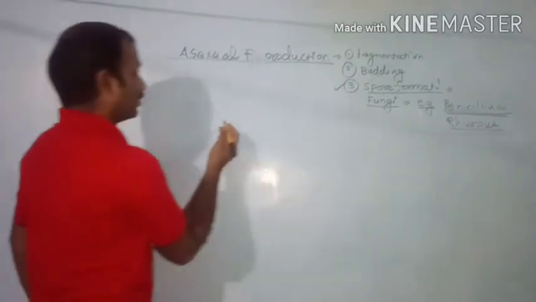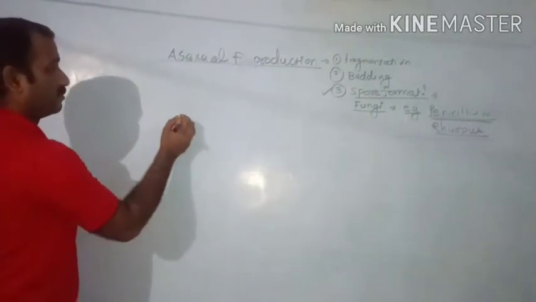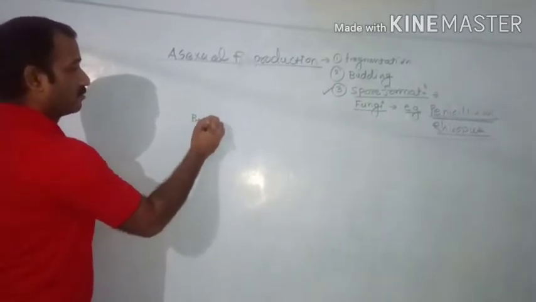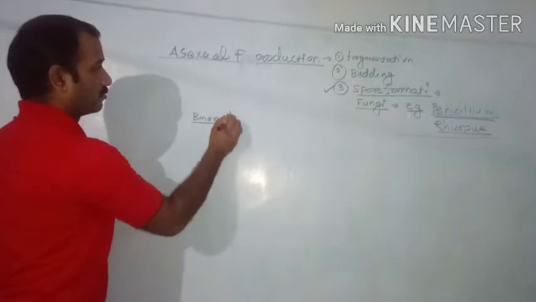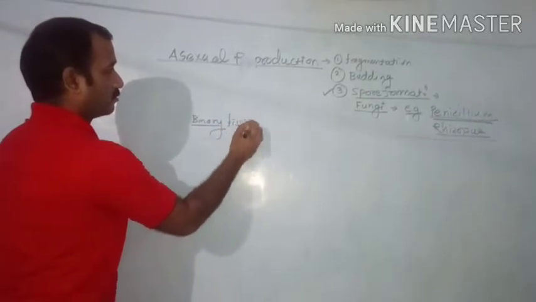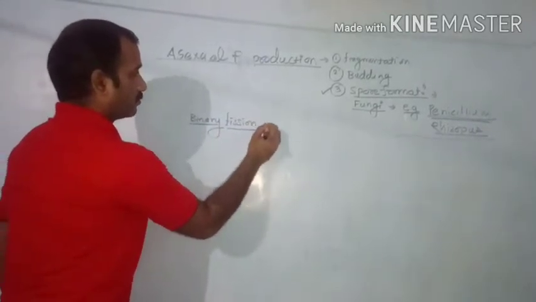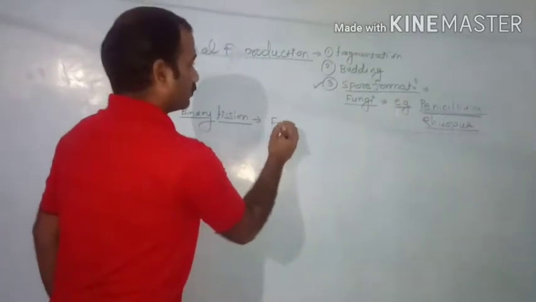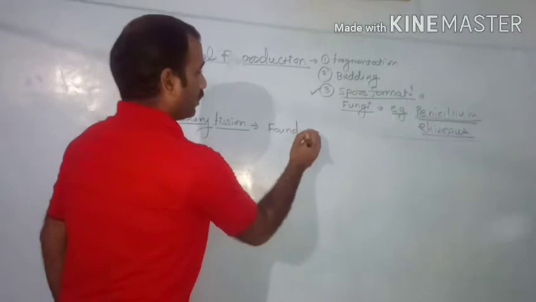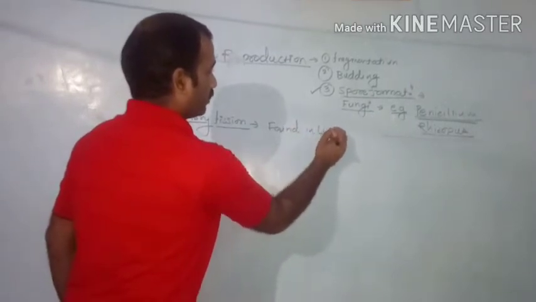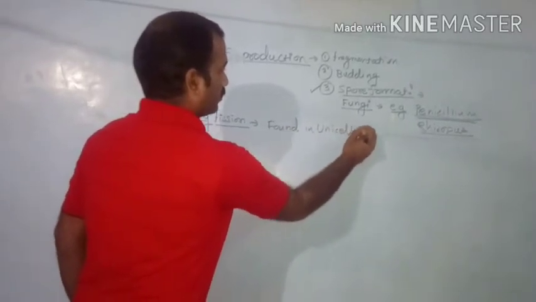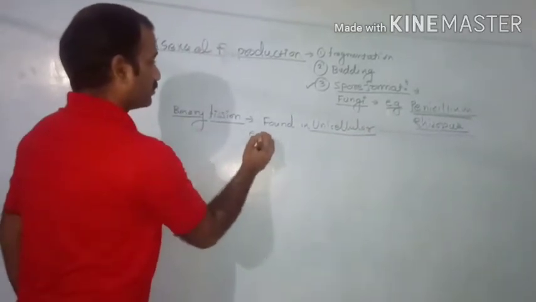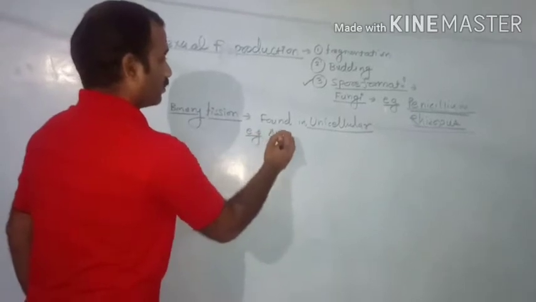Besides this, there is one more type, that is binary fission, which is found in unicellular organisms, with the best example amoeba.